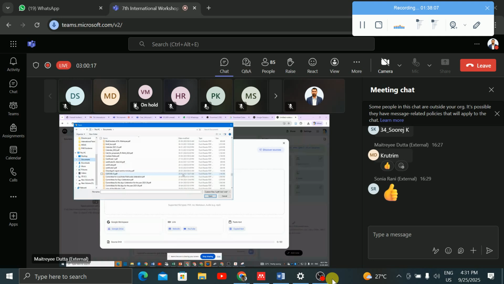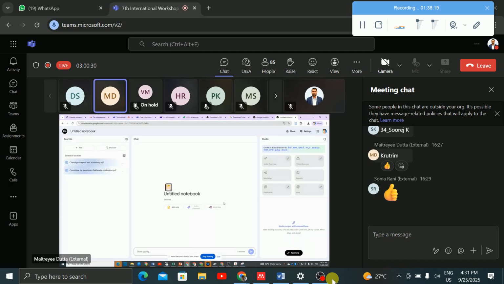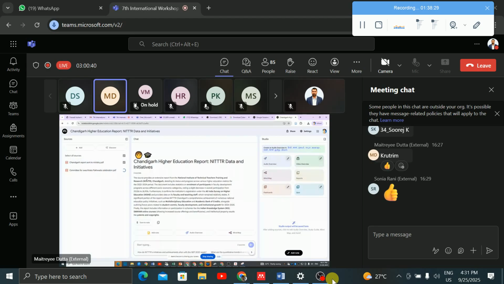These are the two files I'm taking, right? Any two sources. So it is creating the notes from these two files.